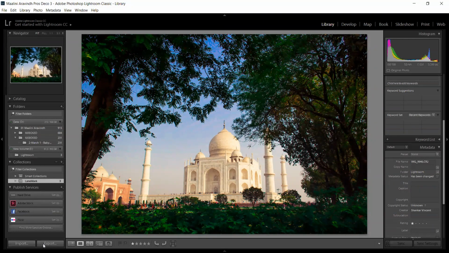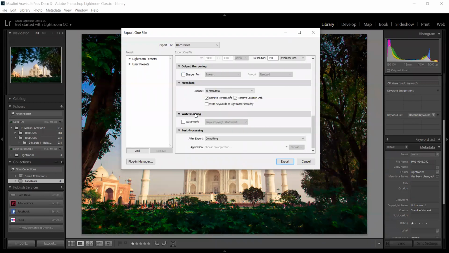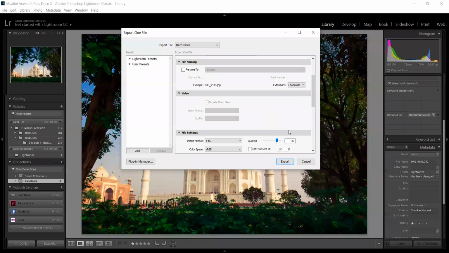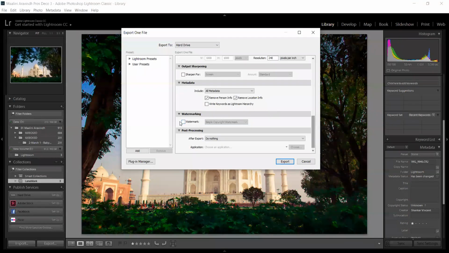You can click that export button, and it will give you some options like where you want to export it, to a specific folder or to a certain place. And if you want to rename the images, you can rename them. You can increase the quality of the image, like now it's set to 80% if you want, according to your need. If you are using it for printing purposes, you can give 100. If you are uploading it on social media or something, medium quality will do good. That will be enough. And if you want to add some watermark, you can add those things. And if you have some certain presets, you can apply it before exporting.